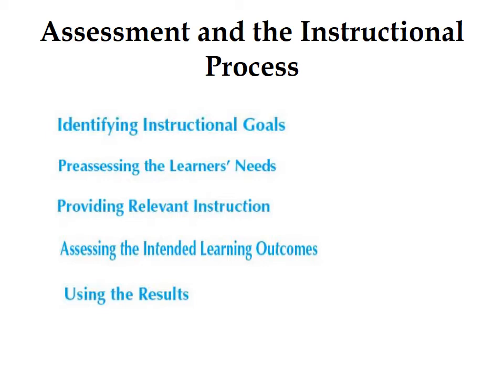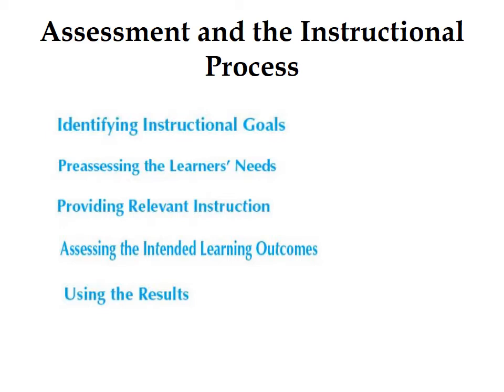Assessing student knowledge and skills at the beginning of instruction enables us to answer such questions. The third one is providing relevant instruction. The third step is to provide relevant instruction in order to achieve intended learning outcomes.